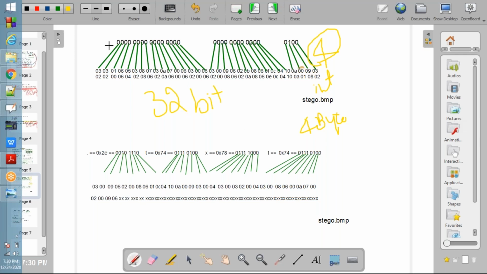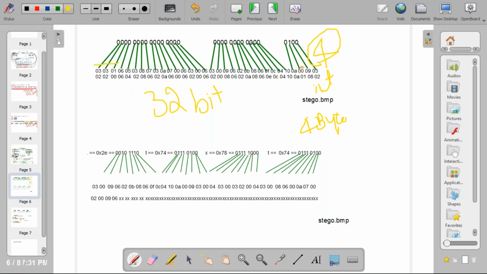32 bytes we need. So that's why we need to get 32 bytes from the original.bmp. This is the value 4 in 32 bits: all zeros, and the last 3 bits will be 100. That is what the value 4 is.